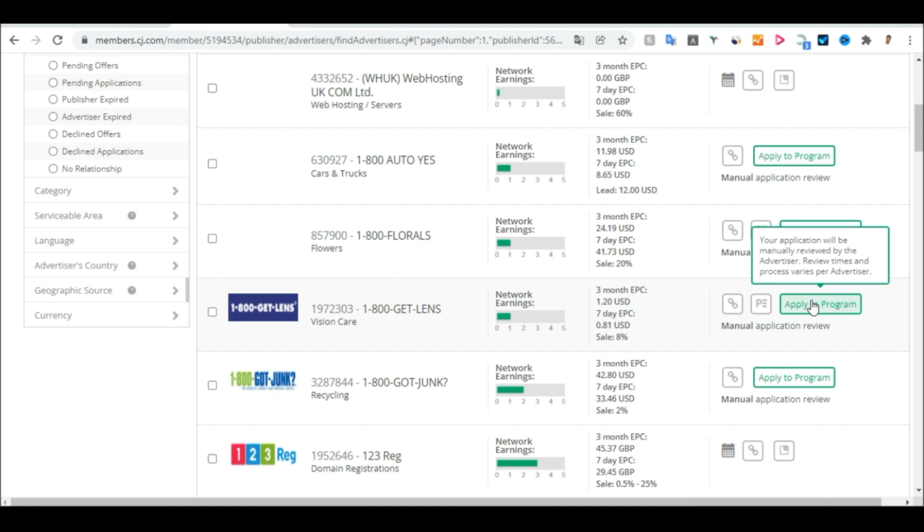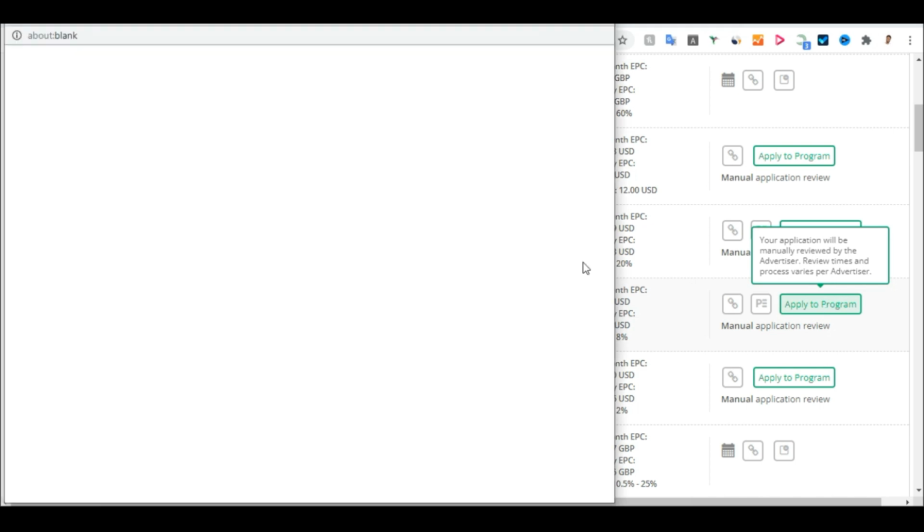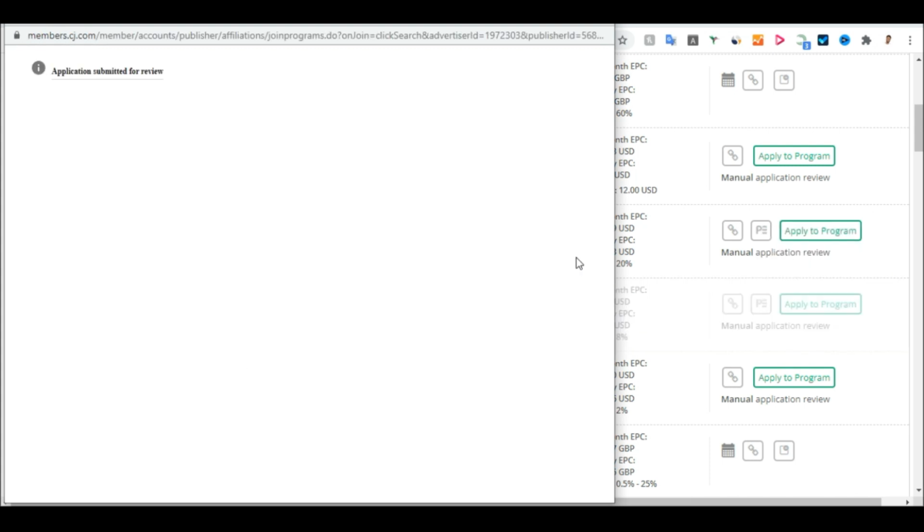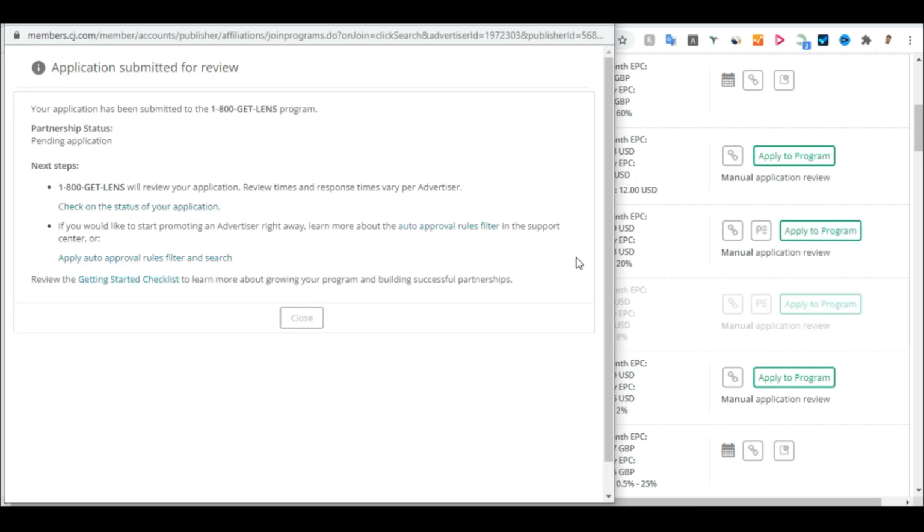I will apply to this 1-800-GetLinks. If I click on this section here and click on apply, it pops up this tab and tells me that my request was sent. The application is under review, as you can see at the top here. It says application submitted for review, so it is waiting for review. Once they approve me, I will get the link and start promoting it.